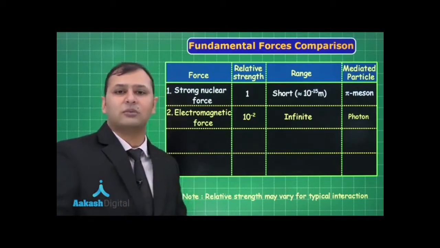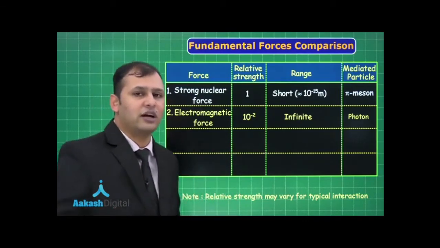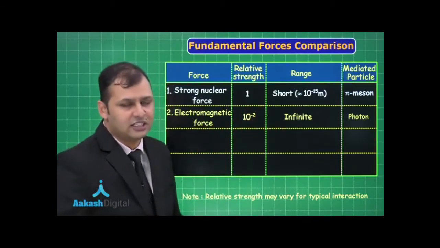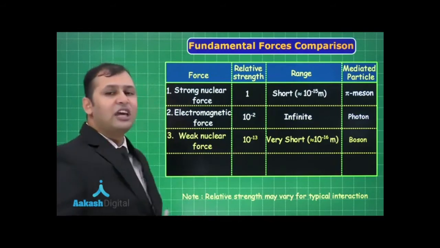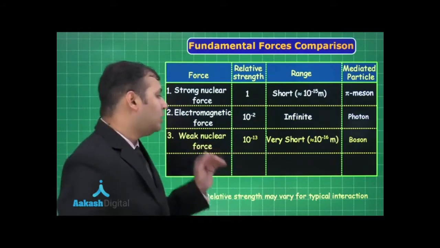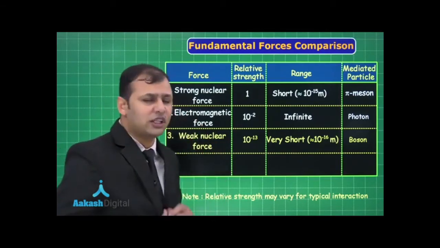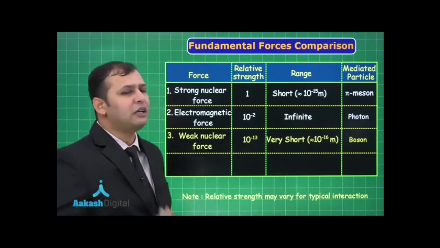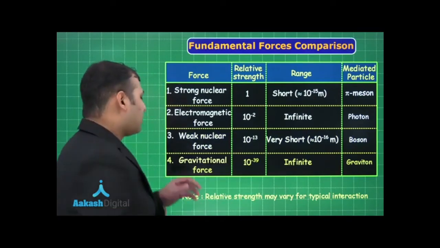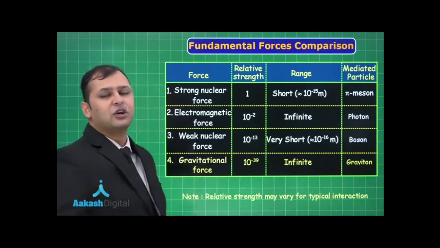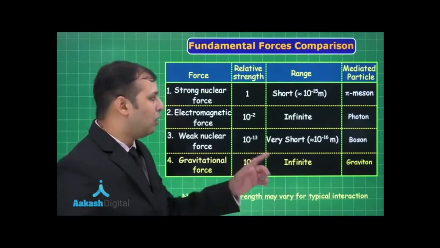What is the range of electromagnetic force? Since it's a central force, F is proportional to inverse of r square. So infinite is the range. And what is the mediating particle? That is the photon. Moving ahead, we have weak nuclear force, which is 10 to the power minus 13 as compared to the strong nuclear force. And the range would be very short, that is 10 to the power minus 16 meter, with the mediating particle as boson. And moving on, the weakest force, that is the gravitational force, with a relative strength of 10 to the power minus 39, with range infinite and mediating particle of graviton.